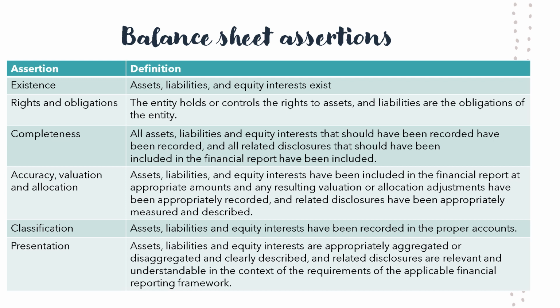So for example, the accounting standard that pertains to inventory requires inventory to be recorded at either the lower of cost or net realizable value. This assertion suggests that the value of the inventory showing on the balance sheet is therefore either at the lower of cost or net realizable value. Classification is management's claim that all assets, liabilities and equity have been recorded in the correct accounts.